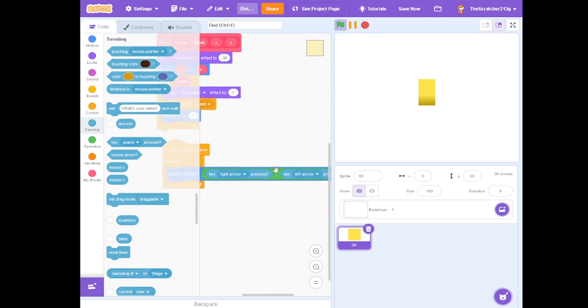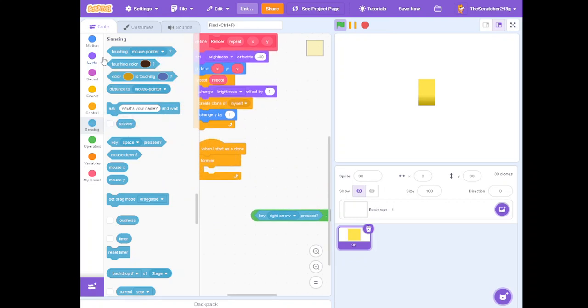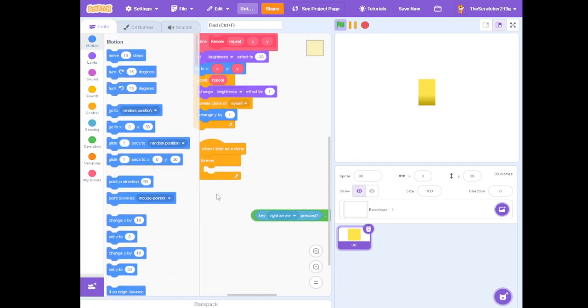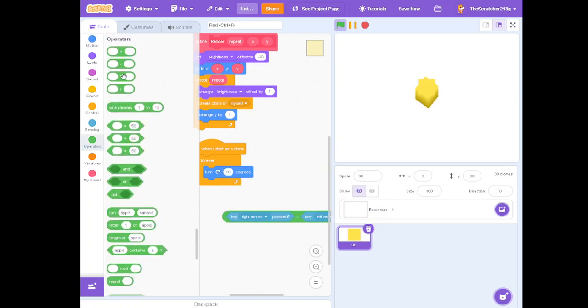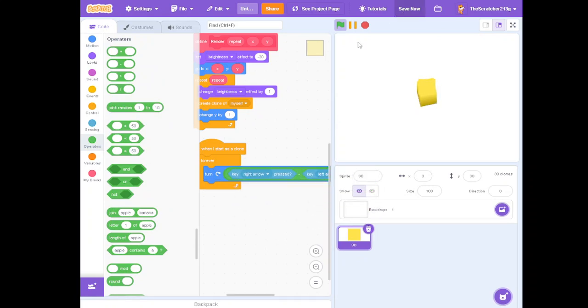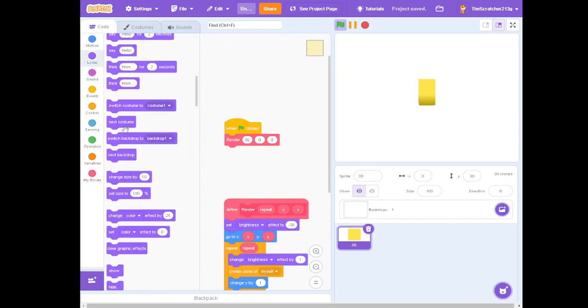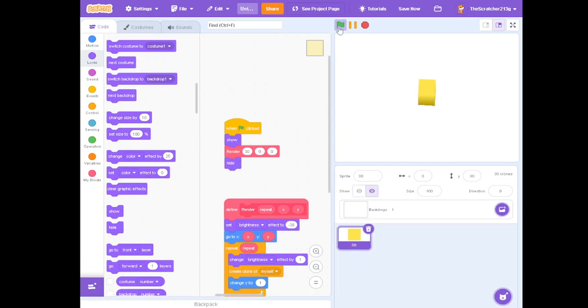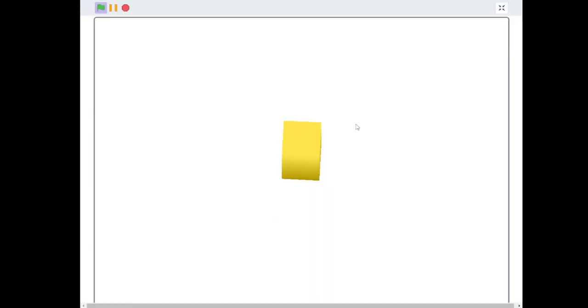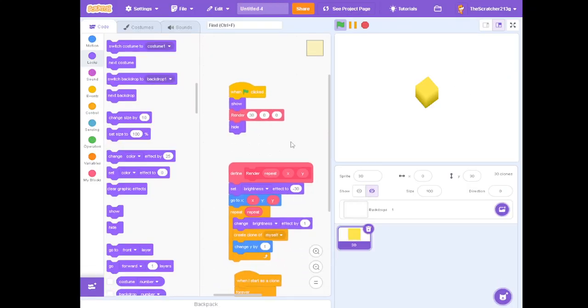Can't actually turn. To actually turn, what we're going to do is actually add this. I'm actually just going to multiply by 3. But yeah, and then we're going to hide the real sprite. So the show and hide around it. And there we go. As you can see, there's a nice shadow.